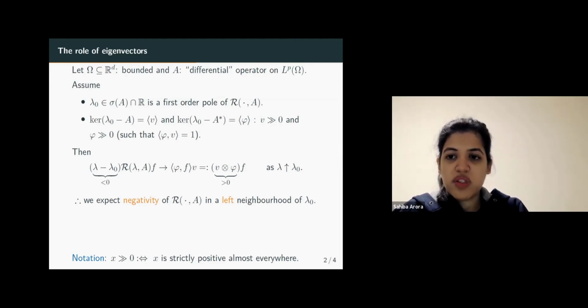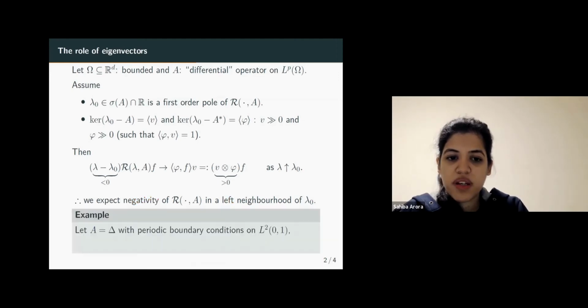So the first thing we do is we test our most basic examples and check whether those examples satisfy this concept. So let's look at the example of a Laplacian with periodic boundary conditions. For simplicity, we stick to the unit interval 0, 1. Then the spectral bound turns out to be 0.